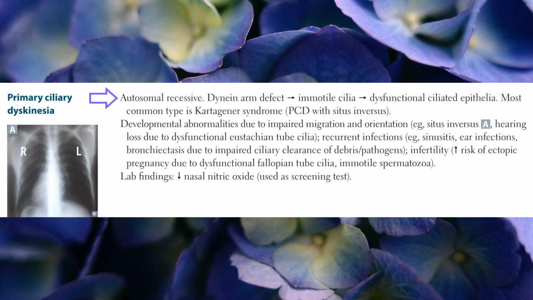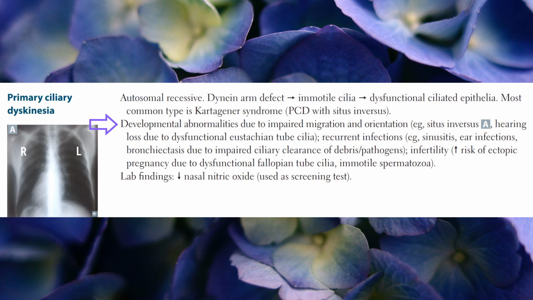Primary ciliary dyskinesia. Primary ciliary dyskinesia is an autosomal recessive disease. Dynein arm defect leads to immotile cilia, dysfunctional ciliated epithelia. The most common type is Kartagener syndrome, primary ciliary dyskinesia with situs inversus. It presents with developmental abnormalities due to impaired migration and orientation: situs inversus. Hearing loss due to dysfunctional eustachian tube cilia.